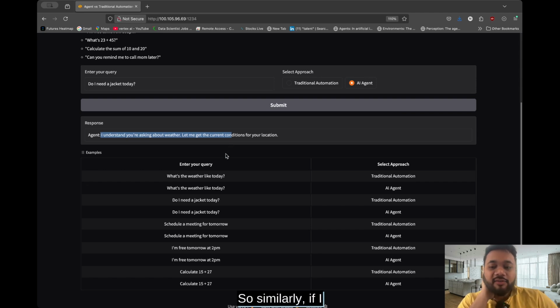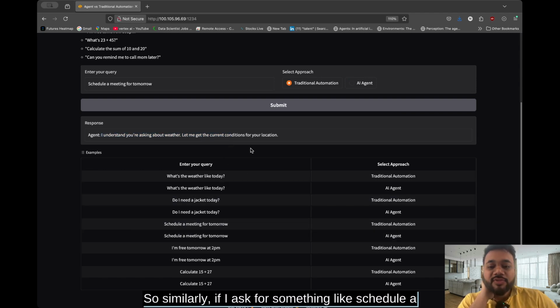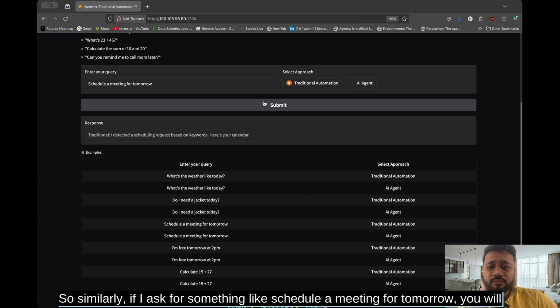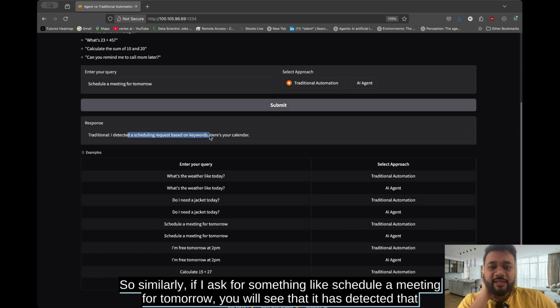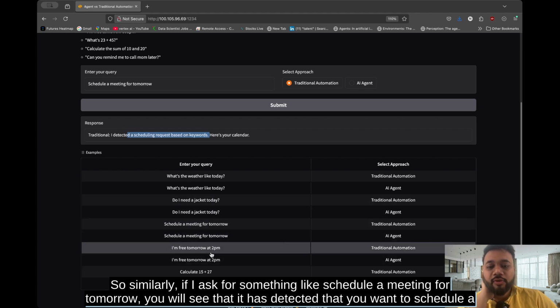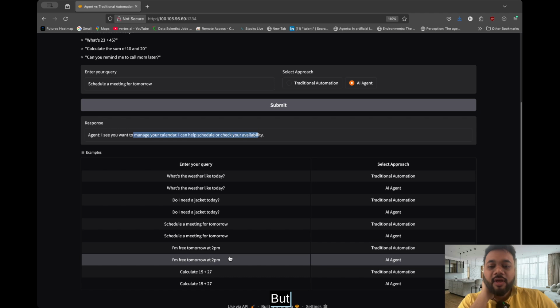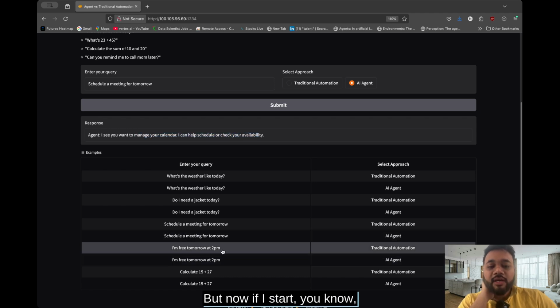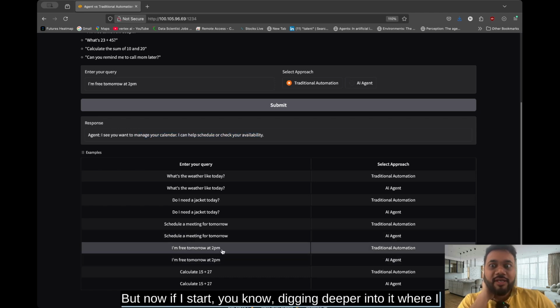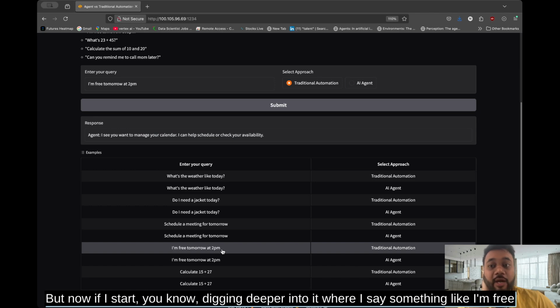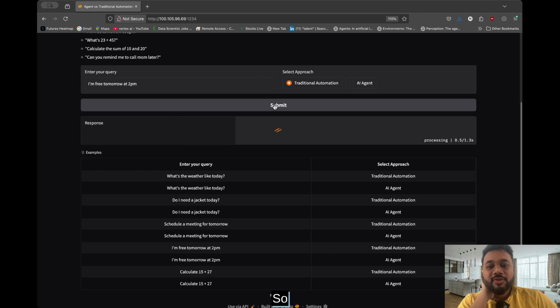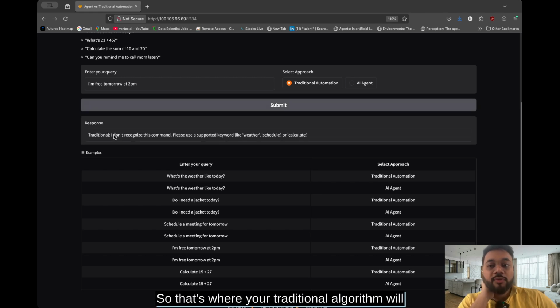Similarly, if I ask for something like "schedule a meeting for tomorrow," you'll see that it has detected that you want to schedule a meeting. Again, the same kind of response would be expected from the agent itself. But now if I start digging deeper, where I say something like "I'm free tomorrow at 2 p.m.," that's where your traditional algorithm will fail, right? It says "I don't recognize this command."